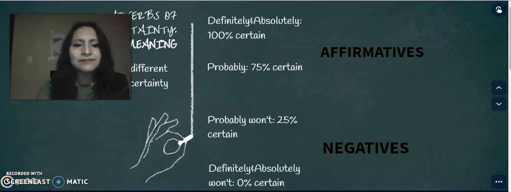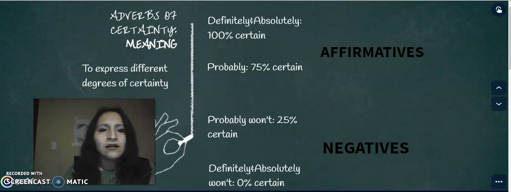The meaning of this adverb of certainty, which is used to express different degrees of certainty. I divided into affirmatives and negatives. Definitely and absolutely are used when we are 100% certain that something will occur in the future, and probably is used when we are 75% certain that something will occur.